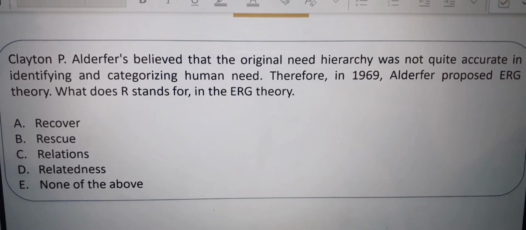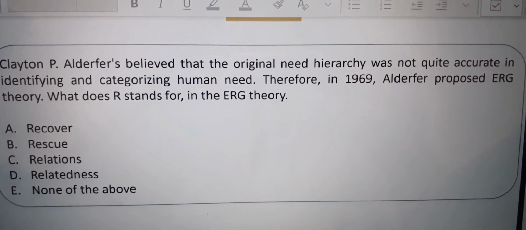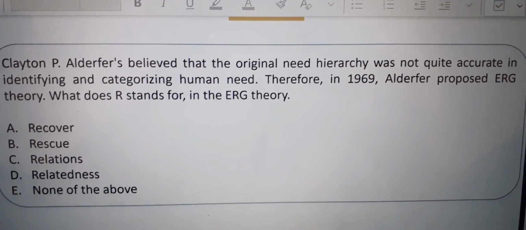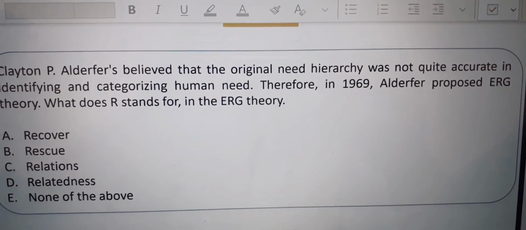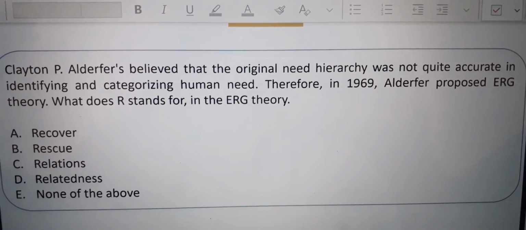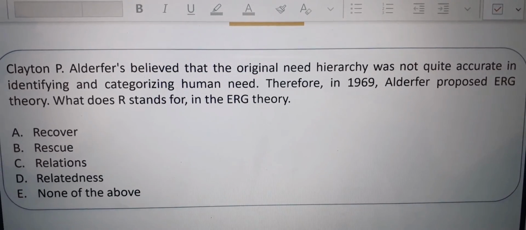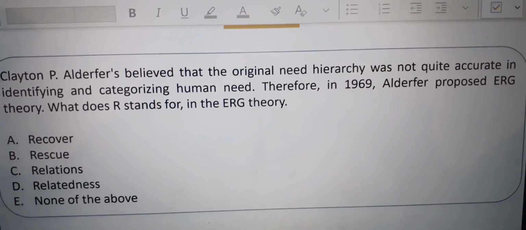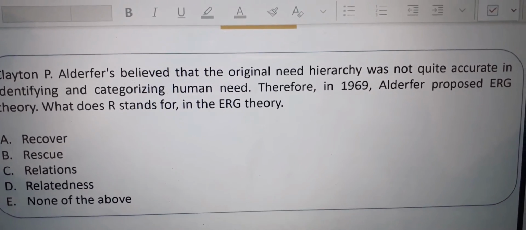Clayton P. Alderfer believed that the original need hierarchy was not quite accurate in identifying and categorizing human needs. Therefore, in 1969, Alderfer proposed ERG theory. What does R stand for in the ERG theory? Recover, rescue, relation, relatedness, none of the above. What do you think? Option D, relatedness, is the correct option. Now let us discuss this.